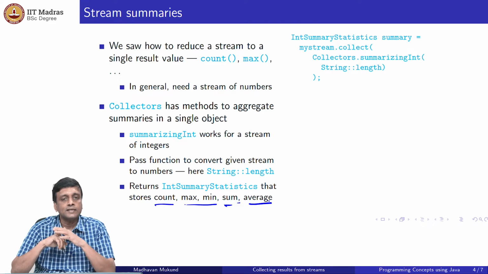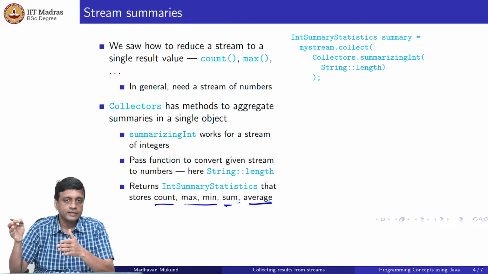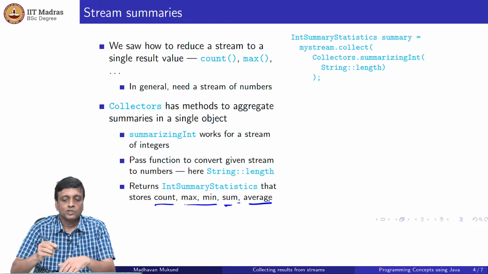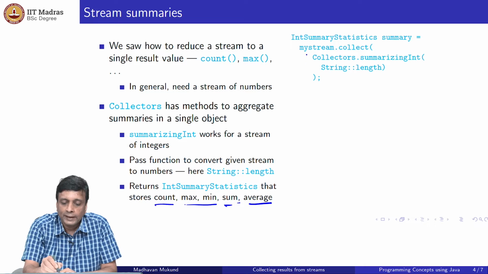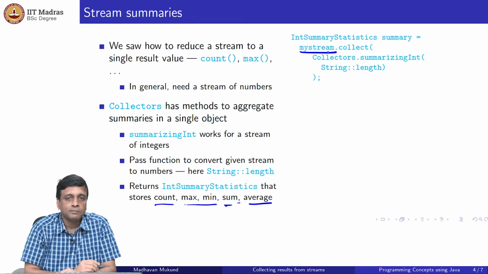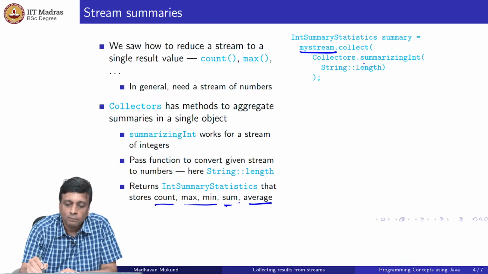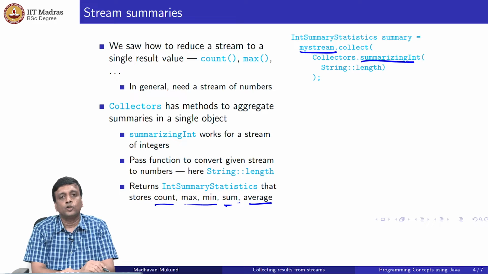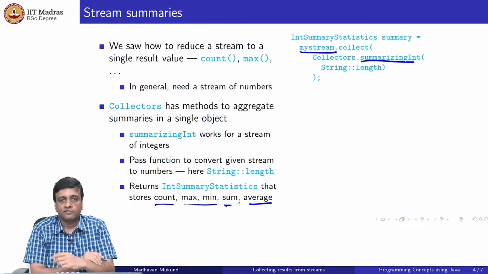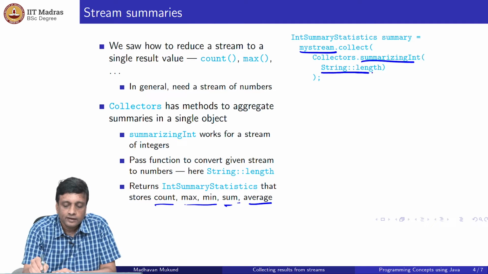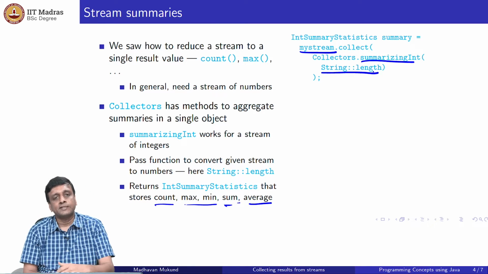So, what this requires is a stream of numbers, and therefore, you have to call this thing with a function which will transform your given stream into a stream of integers, right. So, if you want to take my stream, which if you remember was a stream of strings, and then you want to apply this summarizingInt to it, then you must first convert these strings into integers, and one way to do it is to treat each string as being represented by its length.